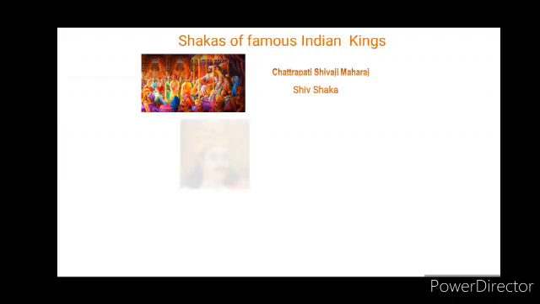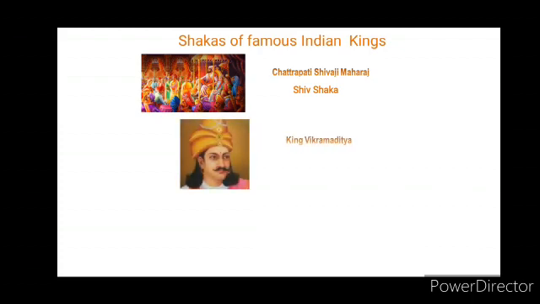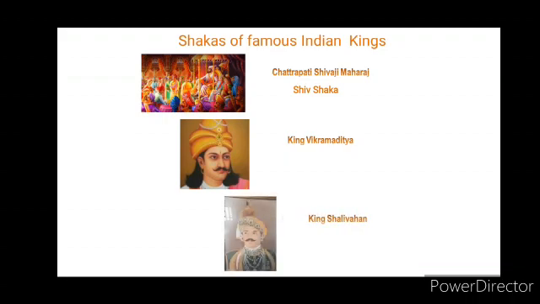Just as the Christian era started in the memory of Jesus Christ, people in other parts of the world in old ages used to start a new era to mark a special event of their great kings. Chhatrapati Shivaji Maharaj started a new era or Shaka known as Rajyabhishek Shaka in 1674 AD to commemorate his coronation.